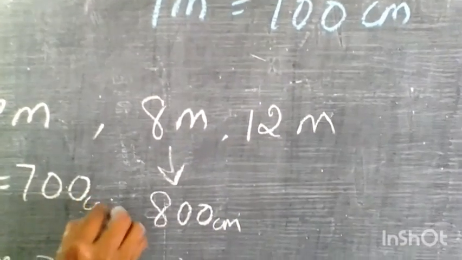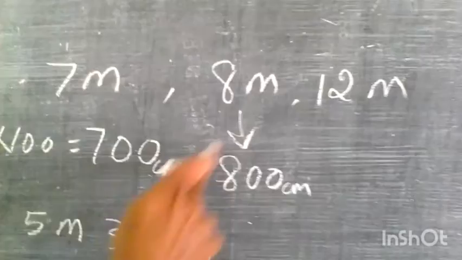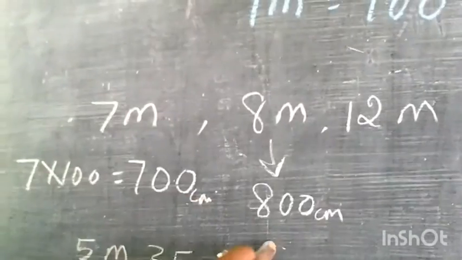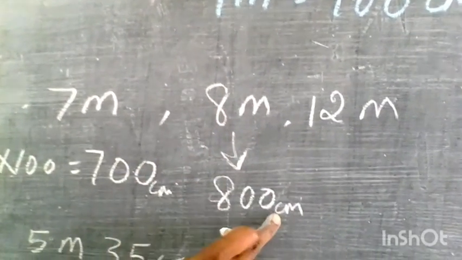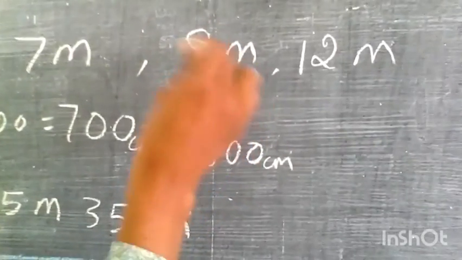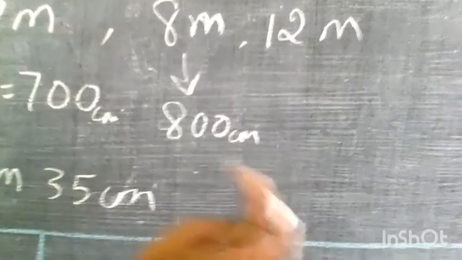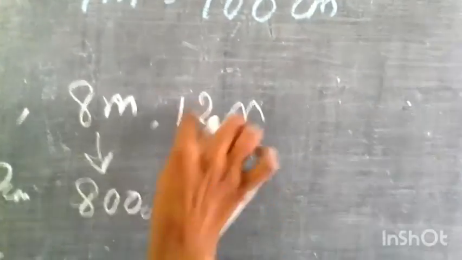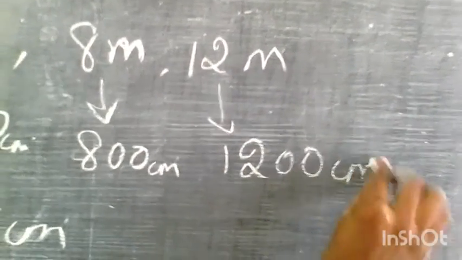You have to put the unit, you should not forget, right? Because we are doing conversion of meter into centimeter. So meter is converted into centimeter. Meter is a bigger one, centimeter is a smaller one. So automatically your answer will be the higher number. You have to remember this because meter is big and centimeter is small. Because meter is the bigger unit, and centimeter is the smaller unit, you have to get the higher number. Similarly, here it is 12 into 100. So 1200 centimeter is the answer.